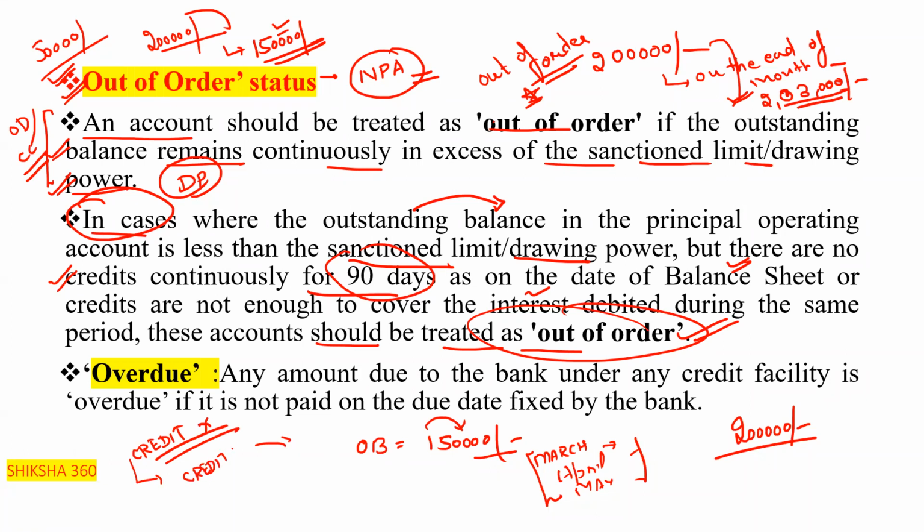but the credit entry is not that much enough, that is, it does not equalize the debit amount. Like we can say that interest debited continuously for 3 months is 7,000 and the credit amount is only 4,000. So there is a gap of 3,000, clear? So this account is also treated as out of order, till how much time? Till the 3,000 has been credited.